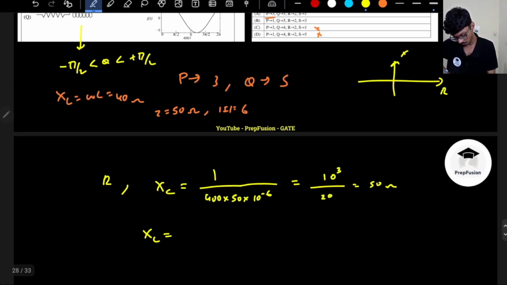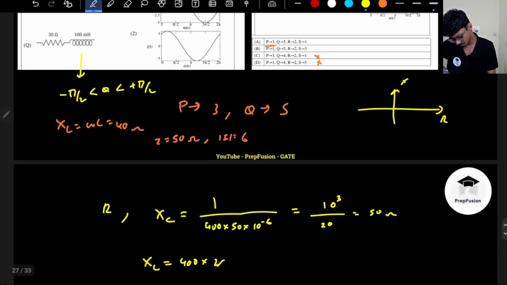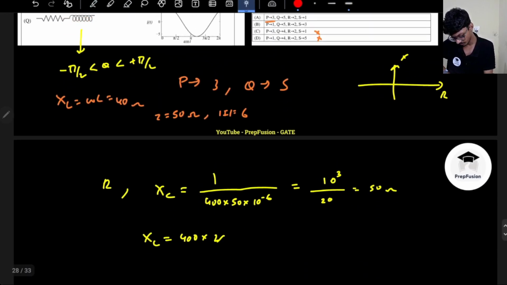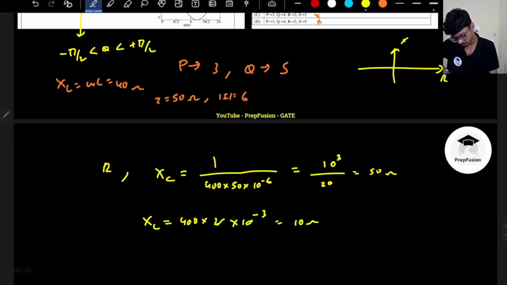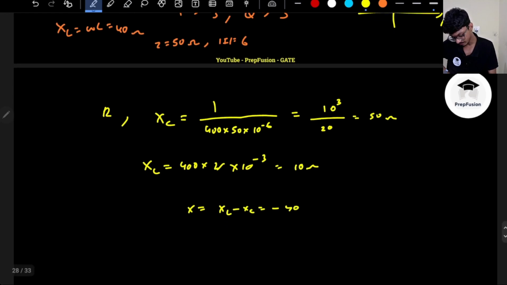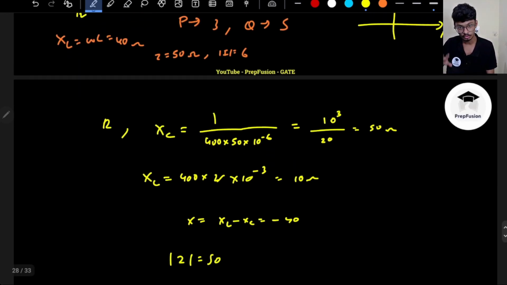What about XL? XL is omega into L, so that is 400 into 25. Basically it will be 1/4, because here L was 100 millihenry, so previously it was 40 ohms, and this will be 10 ohms. So overall my reactance is XL minus XC, which comes out to be minus 40 this time. Magnitude of impedance is the same, 50 only.